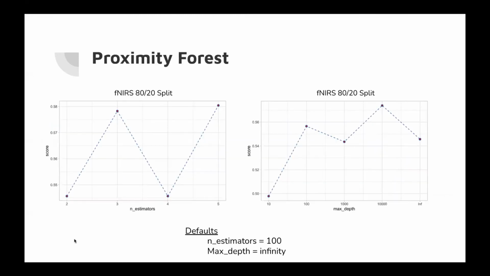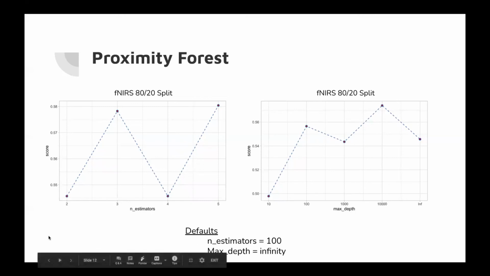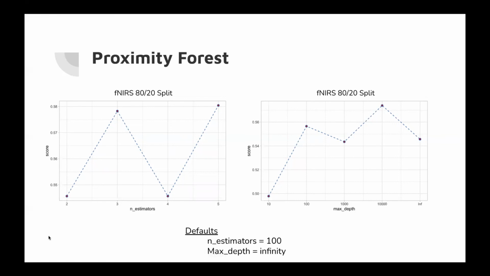The results we found for Proximity Forest were inconclusive, with scores centering around barely better than random. We struggled to find an environment on which to run this algorithm and ended up reducing the number of estimators and maximum depths to significantly lower than those of the default setting. Unfortunately, this left us unable to compare the algorithm with others analyzed. Details on the limitations of this particular algorithm will be included on our website.